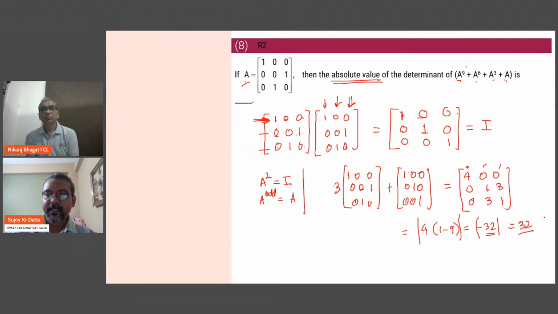Okay, so once you realize that A squared becomes I, and usually in these sort of questions, since you can look at this, ninth power, sixth power, and all that they have asked, right? There has to be some pattern. I mean, they're not going to ask you to do the whole thing, obviously. Okay. So then it becomes very easy. You just do one step and everything would have been clear. Let's go to the next one quickly.